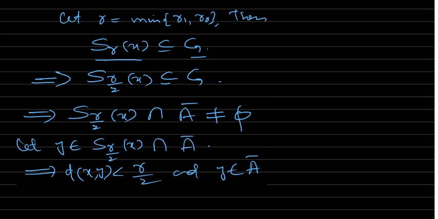So it means that this X, where is this X? X is not in A. X is a point which is in G. Now if you change the center, you have this sphere here.